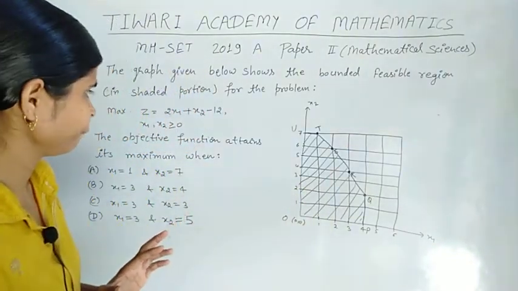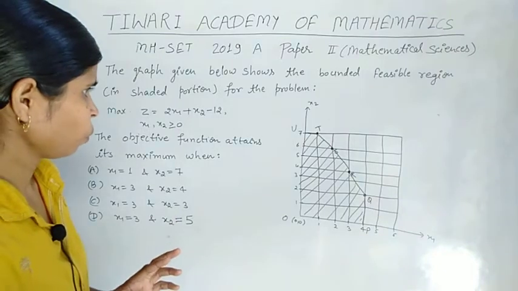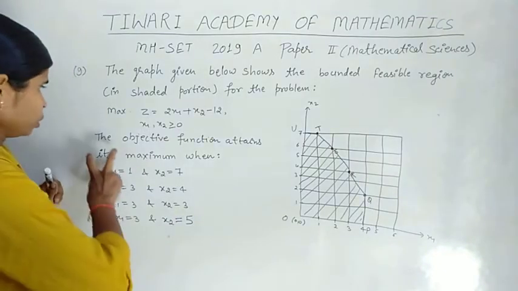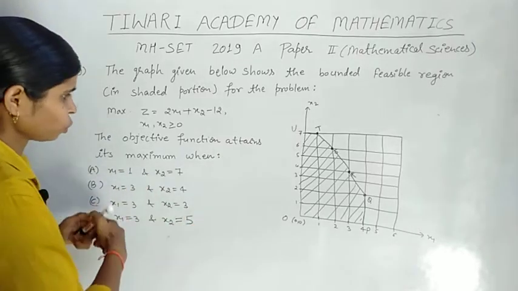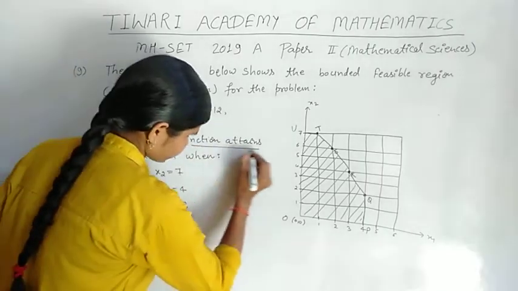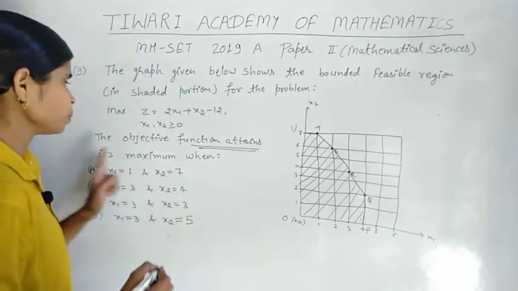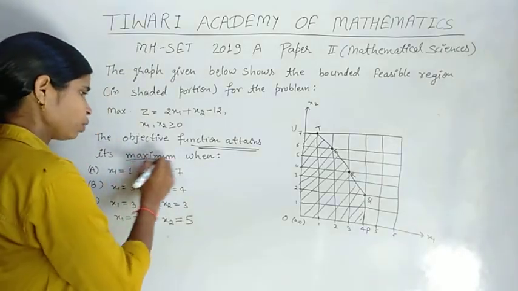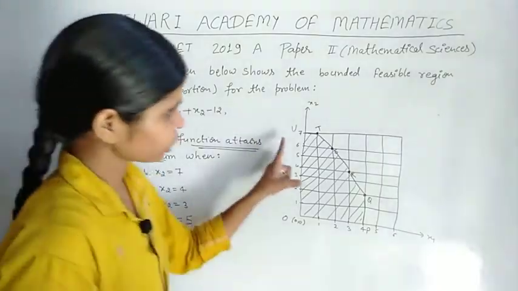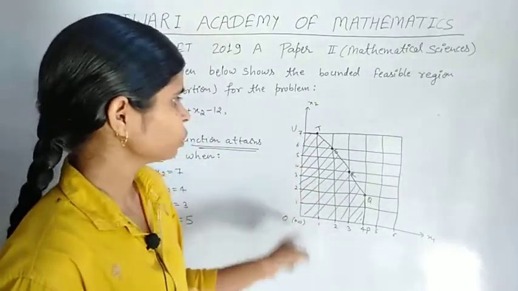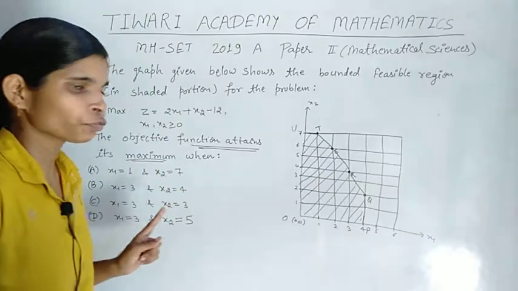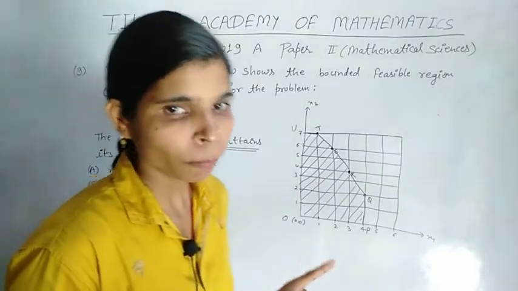Next, the objective function attains its maximum for what values in this bounded region, in which value gives the objective function maximum value.